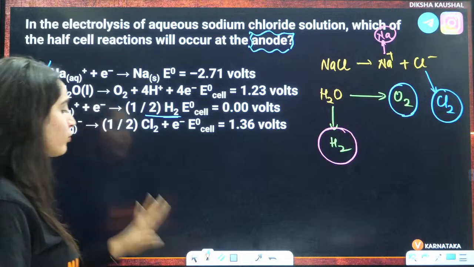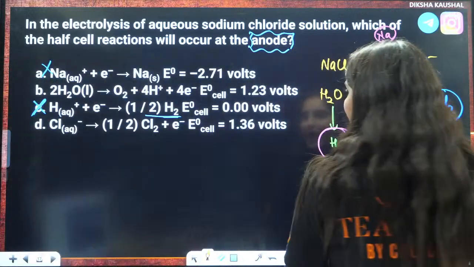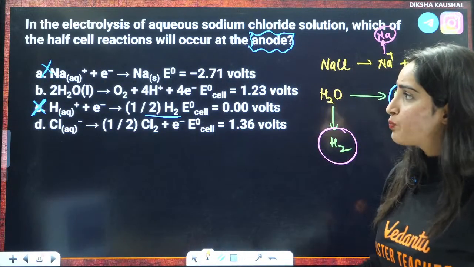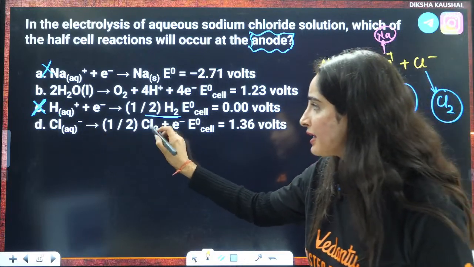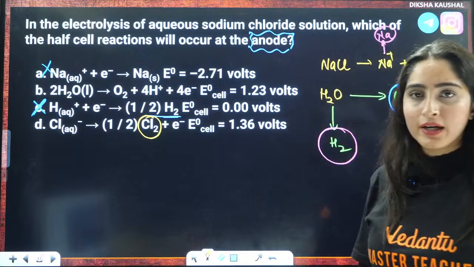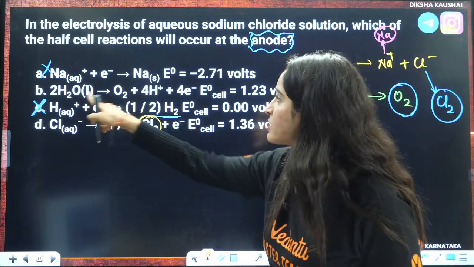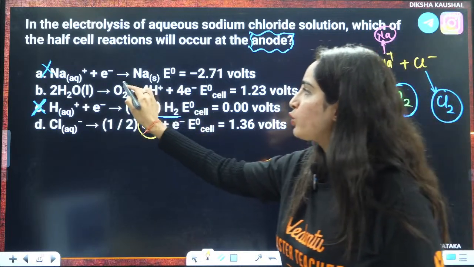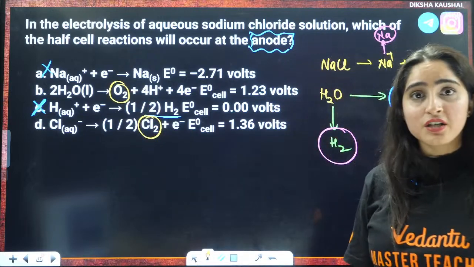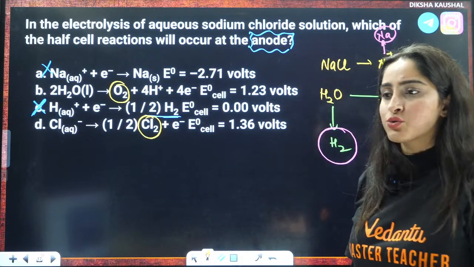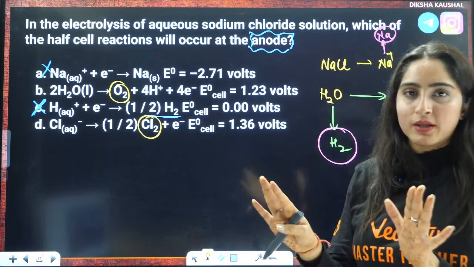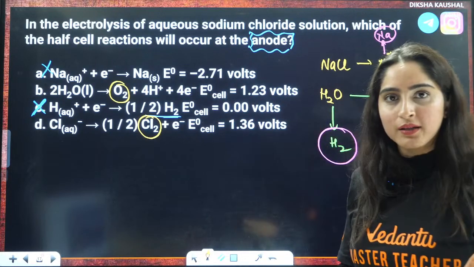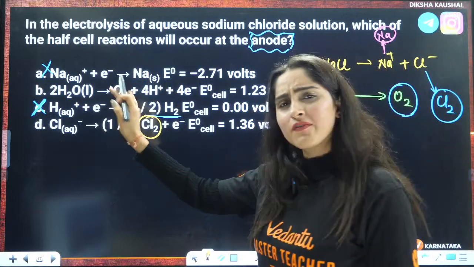Now you have two main things, that is the second part and the fourth part, that is B and D. Here electrons are getting lost and they are forming Cl2. That means definitely at anode. Here H2O is getting converted to O2. This is a very, very important reaction. In NEET and JEE, I tell students to remember this reaction. But for you, you don't need to remember this reaction. There is no use of remembering this reaction, right? So this they will give you.